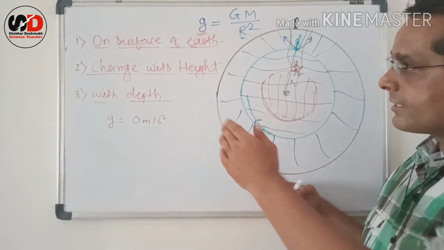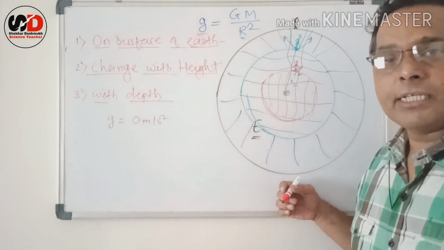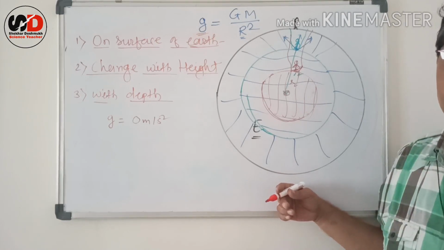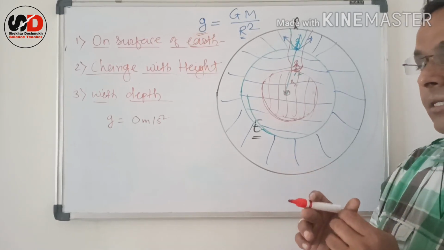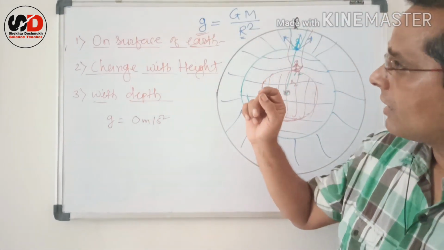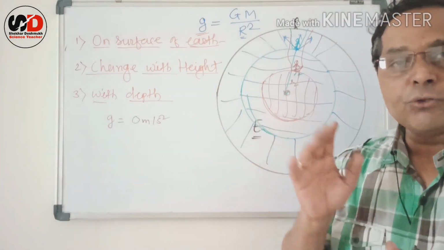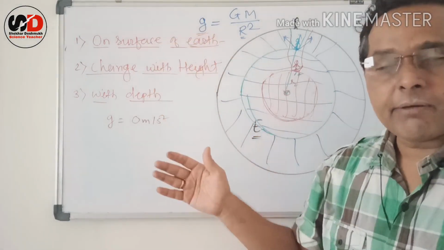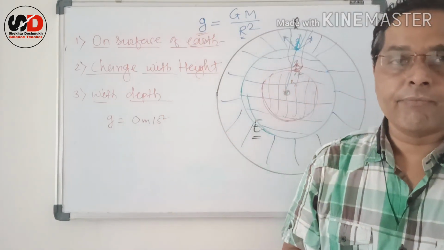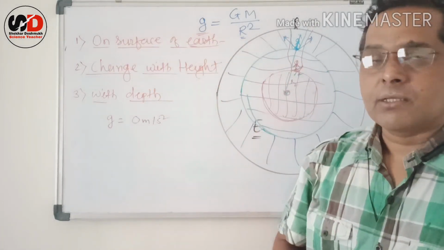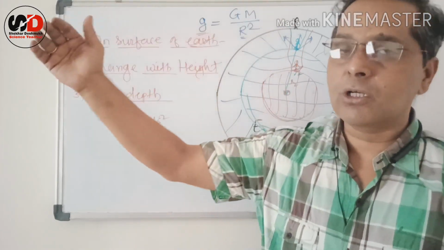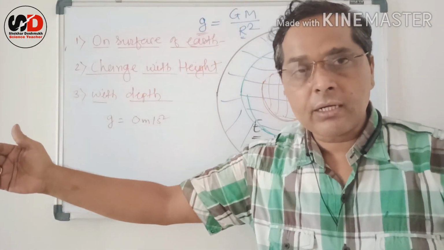So these are the three factors on which the value of gravitational acceleration can change. We discussed it. Let us see overall, in very short, how the value changes on the surface of earth. I am repeating it because this is very important from the point of view of the exam. So on the surface of earth, how does the value of g change?